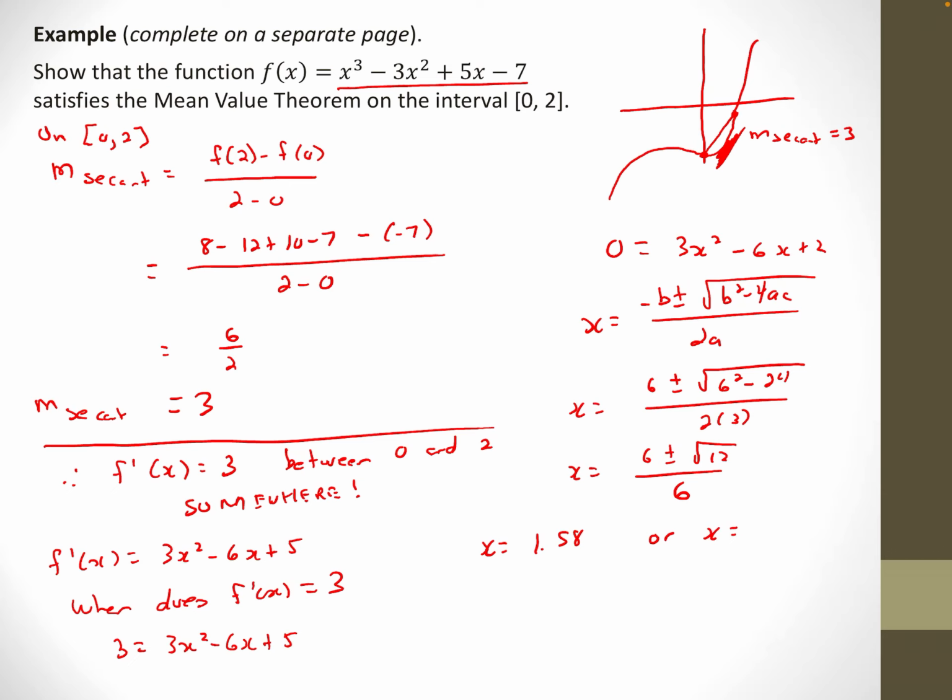Now, the mean value theorem doesn't say it has to happen twice. It says it has to happen at least once. But in this particular example, I got that it happened twice. Therefore, yes, it does work. f prime of x equals 3 twice in 0, 2. And again, it didn't have to be twice. It only had to be once to satisfy the mean value theorem.